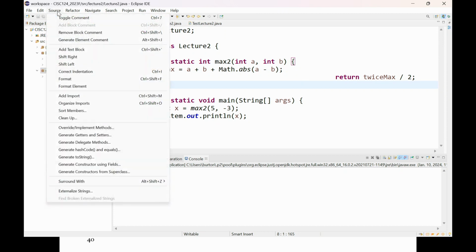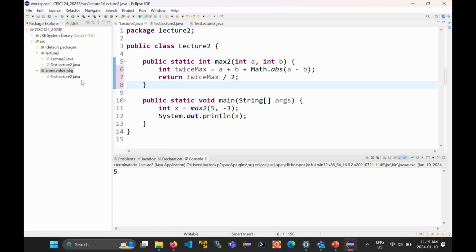Go into the source menu, right? Look for format, Shift-Control-F or Shift-Command-F on Mac. Press that and it fixes everything for you, right? It fixes up your spacing, it fixes up everything, right? So before you hand in your work, use Eclipse, reformat your code, everything's good. If you're not using Eclipse, good luck, right?